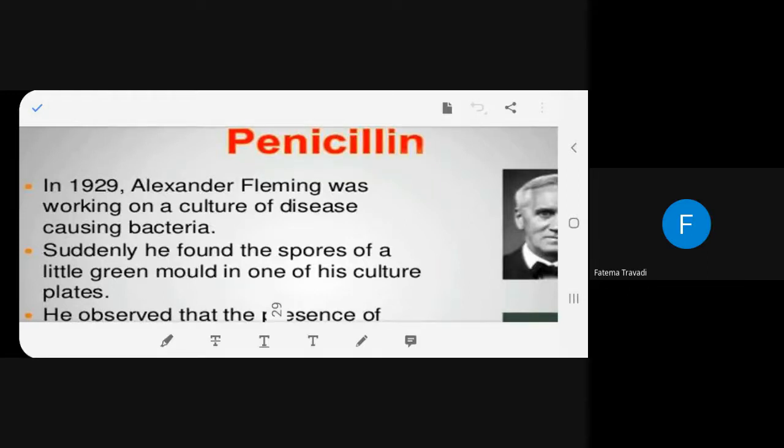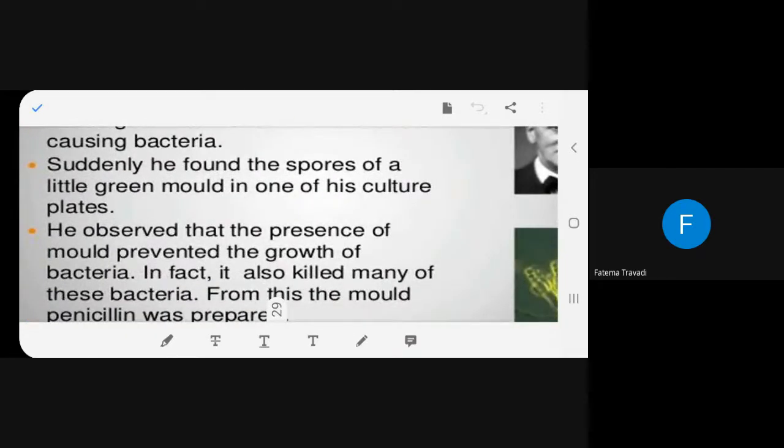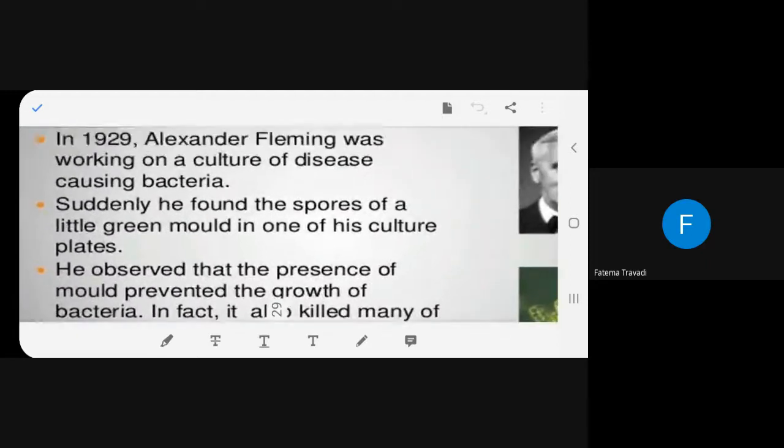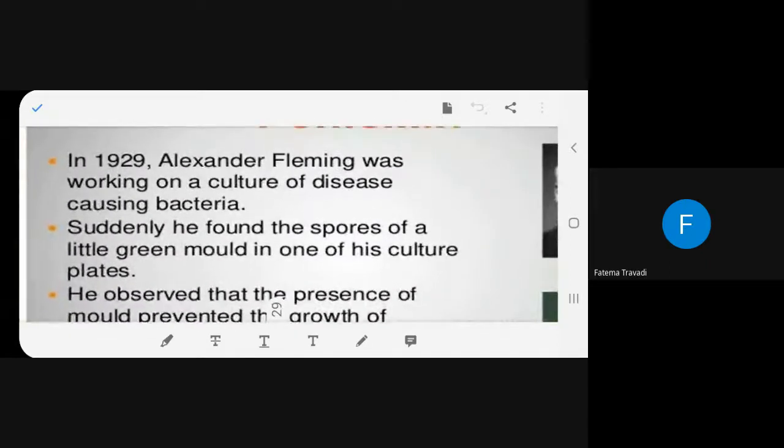Go ahead. In 1929, Alexander Fleming was working on a culture of disease causing bacteria. Suddenly, he found the spores of a little green mold in one of his culture plates. He observed that the presence of mold prevented the growth of bacteria. In fact, it also killed many of these bacteria. From this mold, penicillin was prepared. Penicillin. Say it again. Penicillin. Thank you, beta.